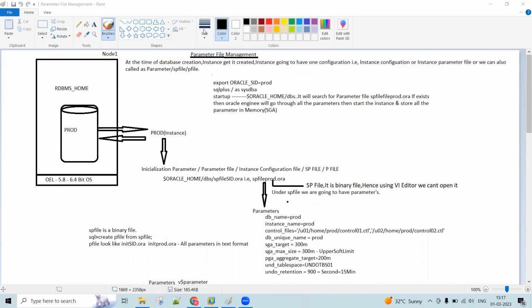In our previous architecture session we discussed that every instance will have two files. One is the configuration file. That configuration file we can also call the parameter file. Which configuration file? The instance configuration file. The instance configuration file as well as the parameter file, both names refer to the same file.